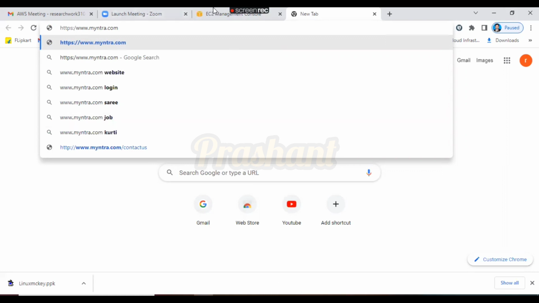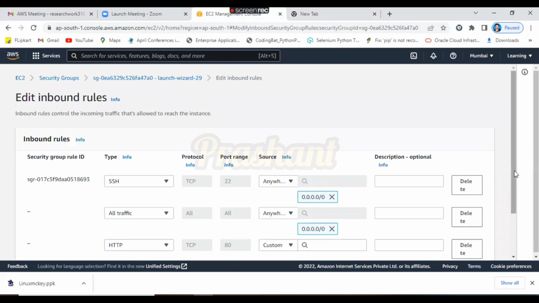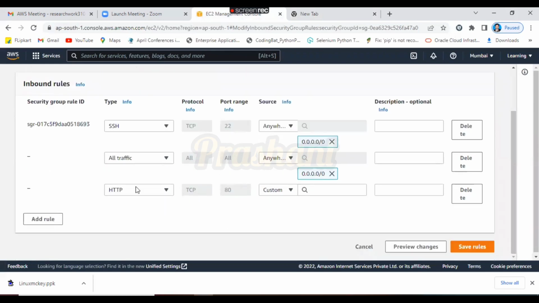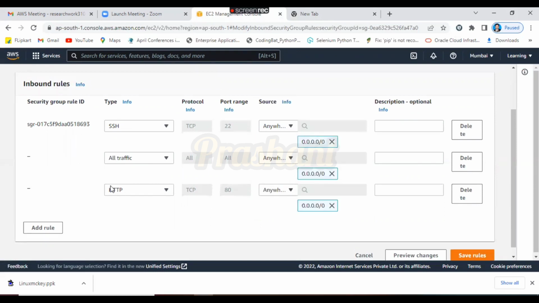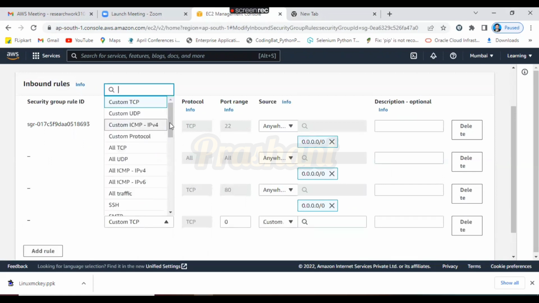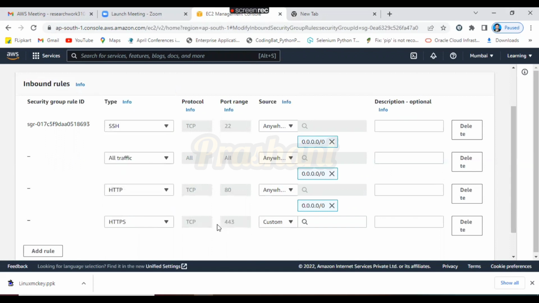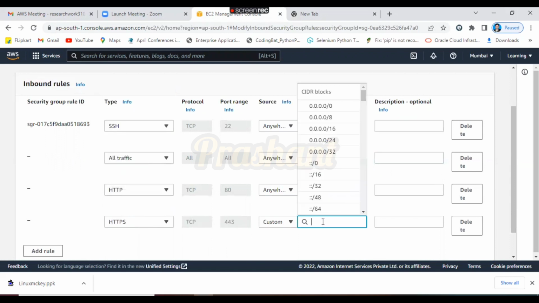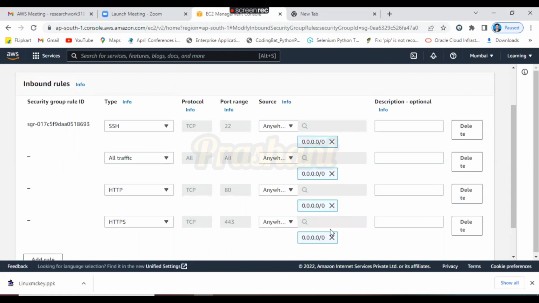So what you can do, again we can go to the EC2 instance and I will allow both types. The first type is HTTP. The protocol is TCP, the port range of HTTP is 80, and I am allowing all of those who are going to write HTTP. Add rule. See here, I have added. Now the port range is 443 for HTTPS, and the custom CIDR range is 0.0.0.0/0. Means we are allowing all of them, right?